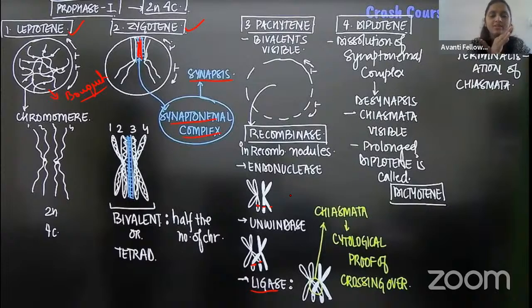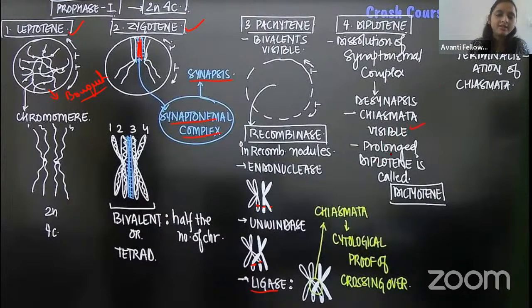Chiasmata. Many of them will get confused here. So this X-like structure we call a chiasmata. Chiasmata formation will happen in the diplotene. Remember guys, chiasmata formation happens in the diplotene stage. Okay, and then coming to the diakinesis.